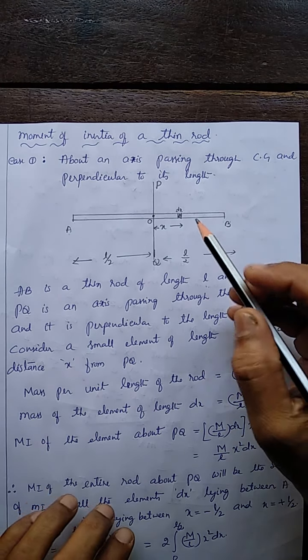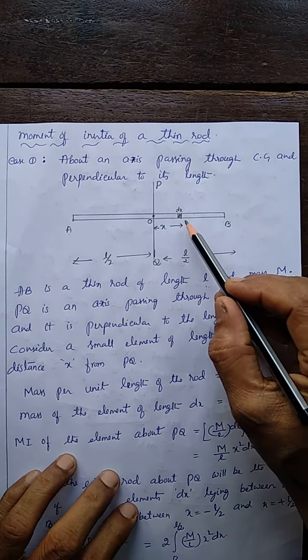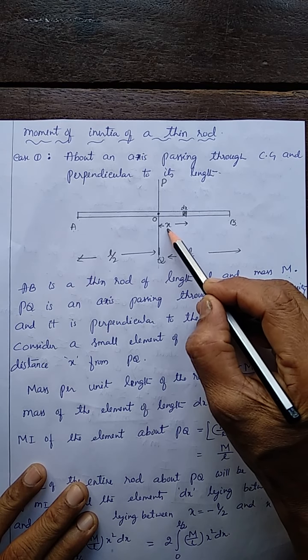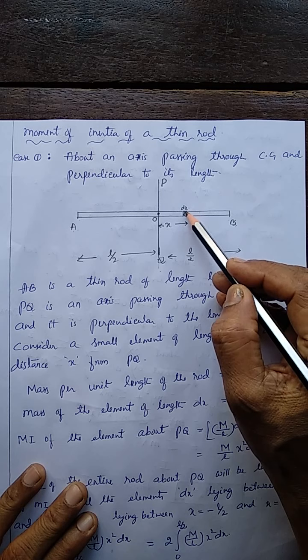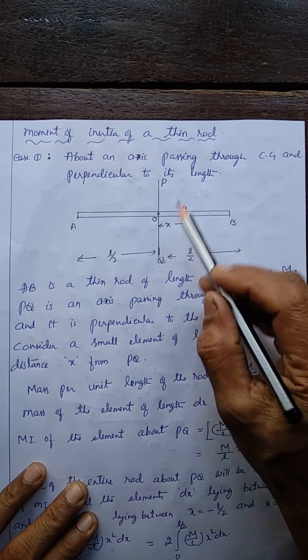For this, consider a small element. See here, one more thing. Total length AB is L. So OA equal to OB, nothing but half, L by 2 each. Consider a small element of length dx, very small length dx, at a distance x from PQ.